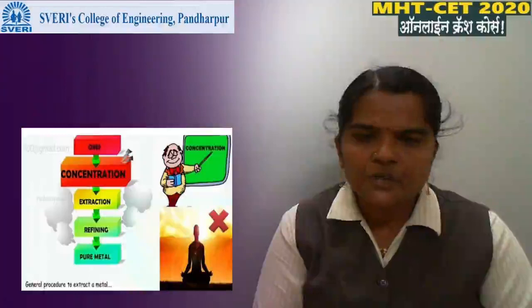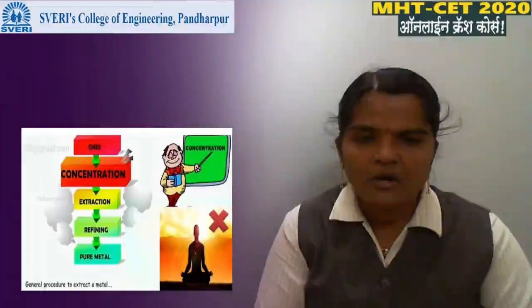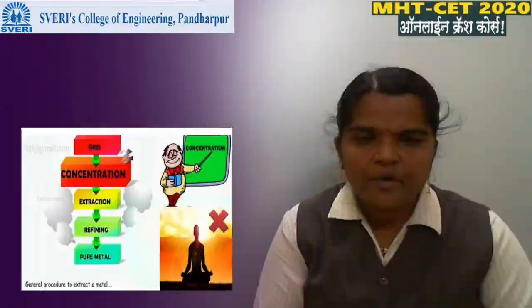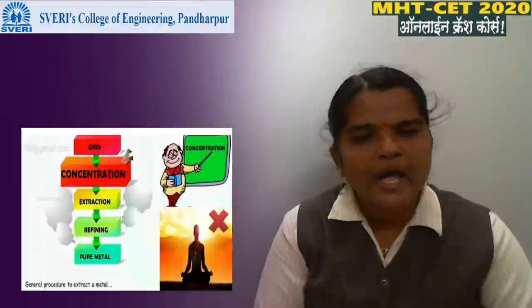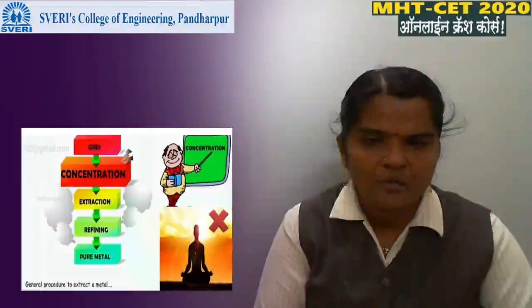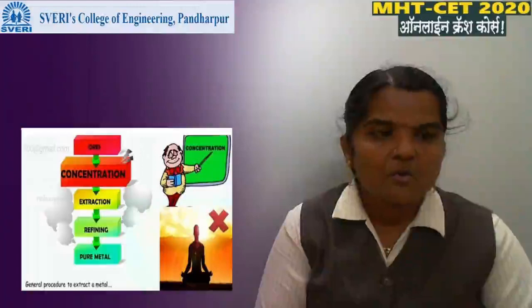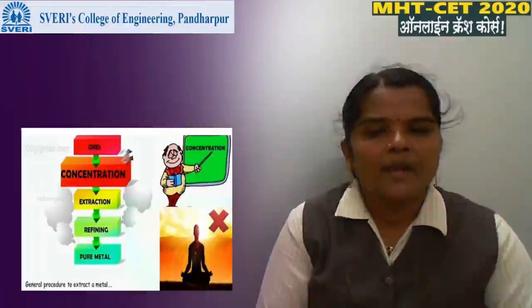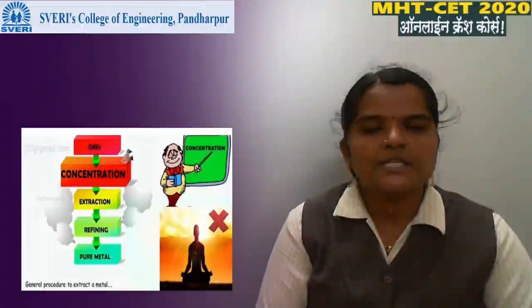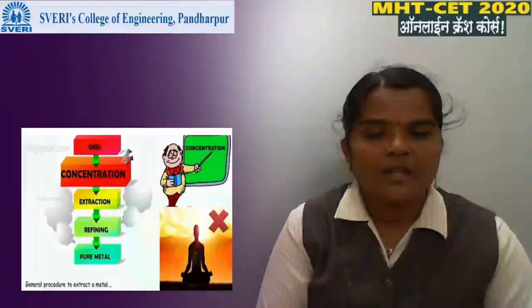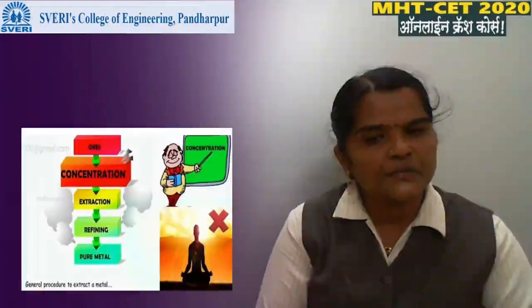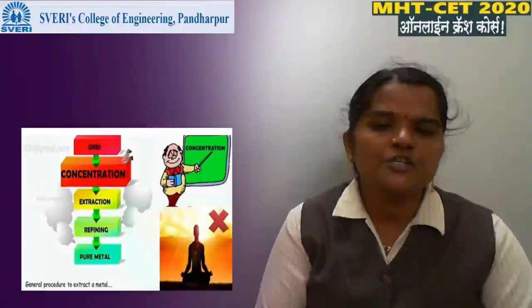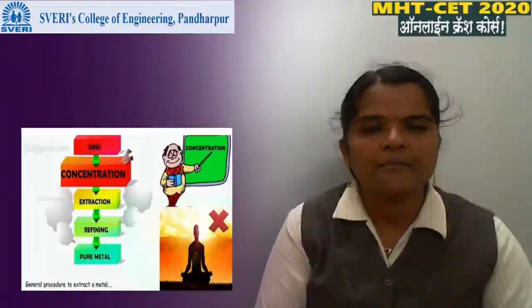Here we first take the ore, then the first step of isolation of metal from the ore is concentration. The next process is extraction. The next process is refining, and after these three processes we get the pure metal.